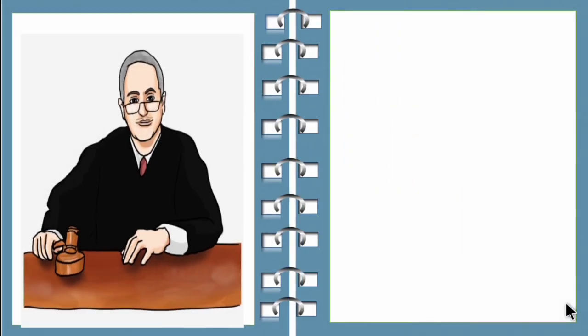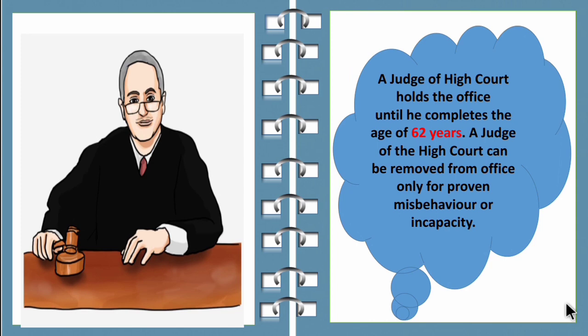So now let's see about the retirement age of the High Court judge. A judge of a High Court holds the office until he completes the age of 62 years. A judge of the High Court can be removed from office only for proven misbehavior or incapacity. So children, the retirement age for a High Court judge is 62 years and he can be removed from the office only if he has any proven misbehavior or if he is inefficient.